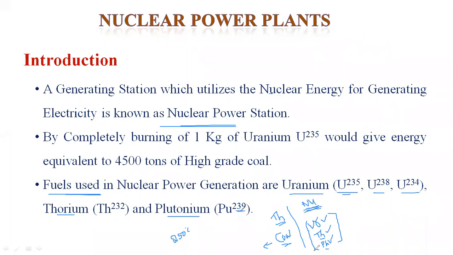Once the uranium is burned in the nuclear power plant, the output is in the form of radioactive substances. It pollutes the environment and affects all living organisms, that is human beings, animals, trees, grass, and so on. The land is also destroyed due to the radioactive substances. That is the major problem in the nuclear power plant. The waste material can be dumped into a deep trench without entering the atmosphere, without affecting human beings.